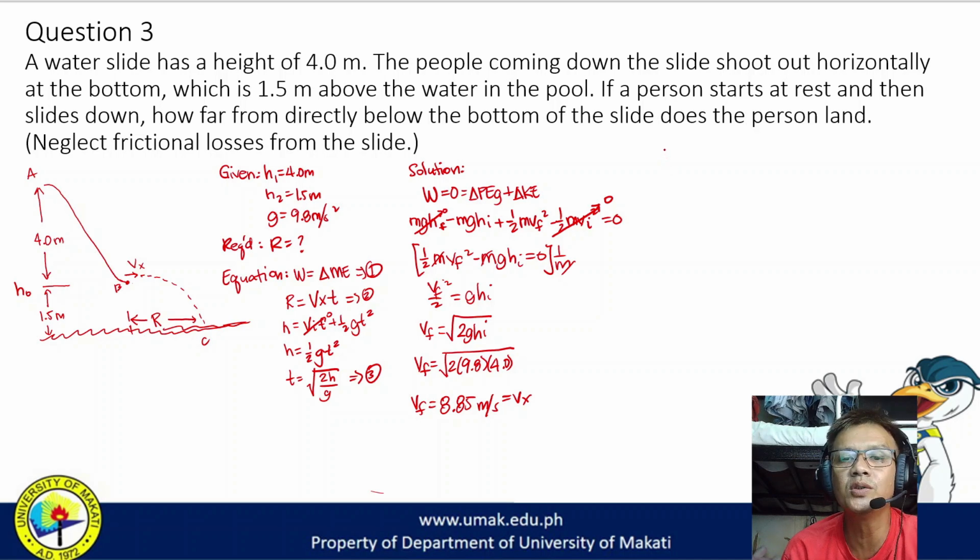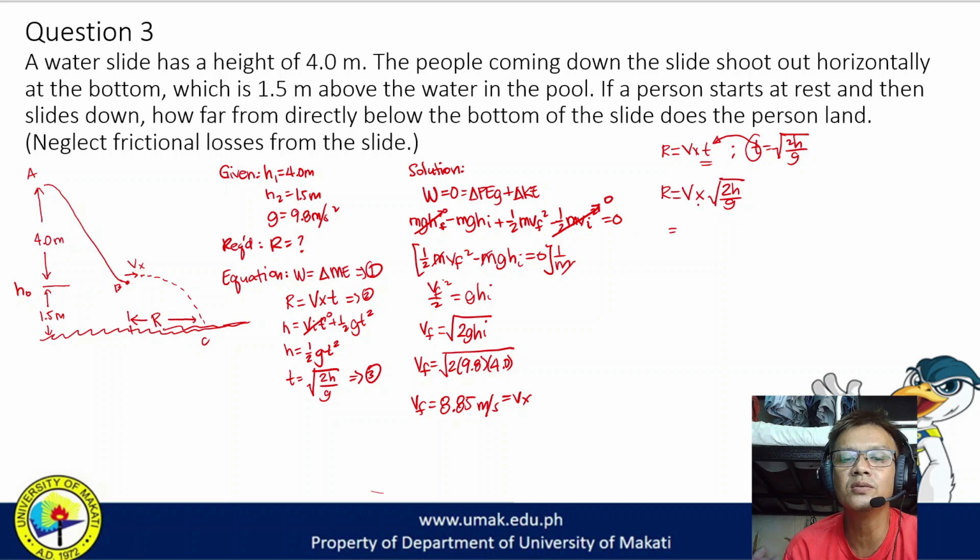Remember, equation 2, range is equal to Vx times time. And equation 3, time is equal to the square root of 2h over g. So we could combine them, and the range would be equal to Vx multiplied by the square root of 2h over g.